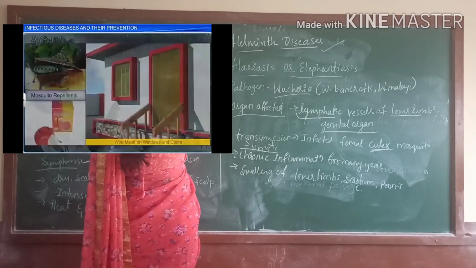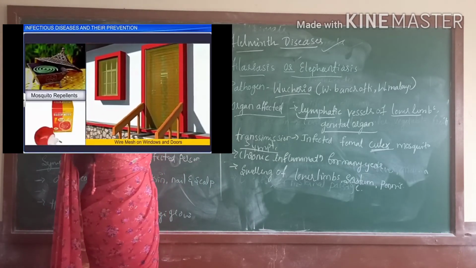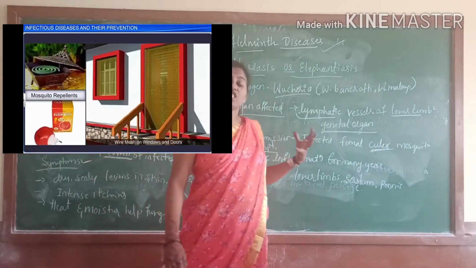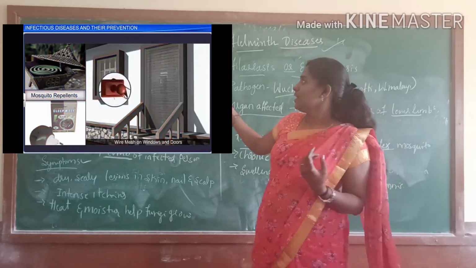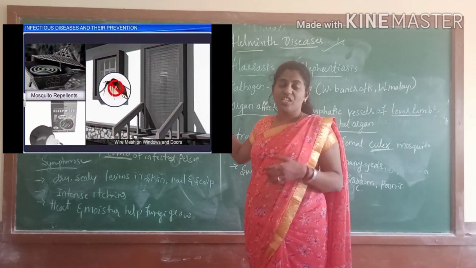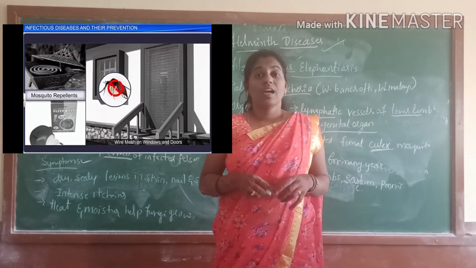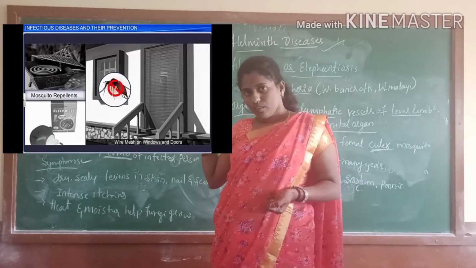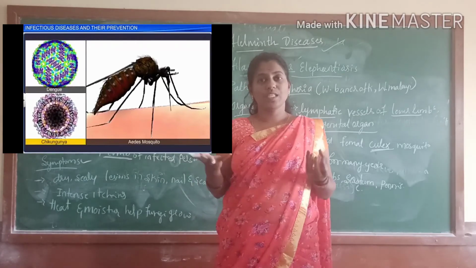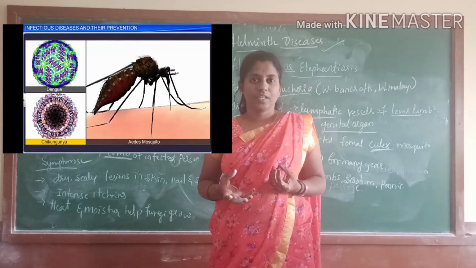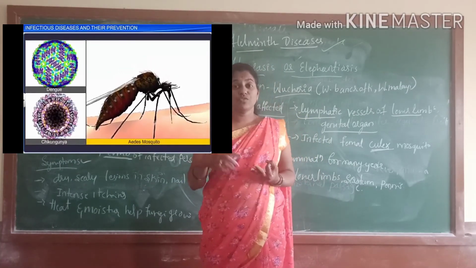This Gambusia fish eats the larvae of mosquitoes. So by keeping Gambusia fish in a pond or water storage container, it prevents mosquito development and reproduction. We can also use mosquito repellents, pesticides, coils, and neem fog.